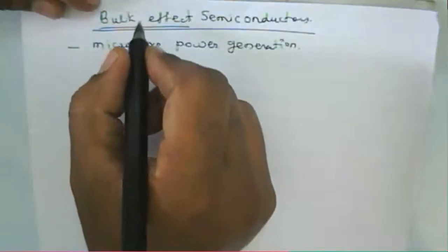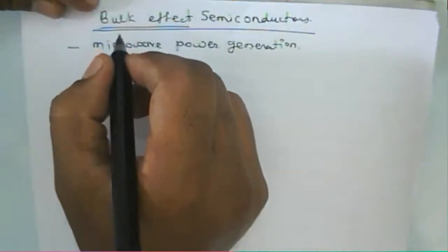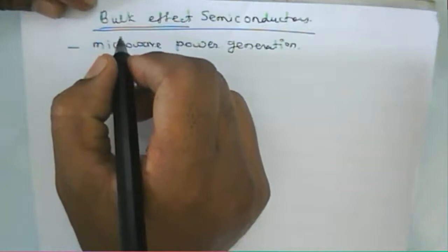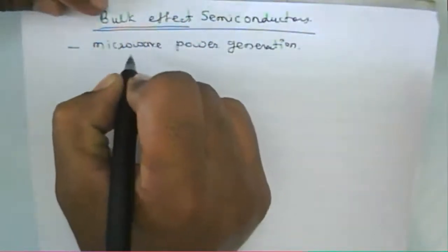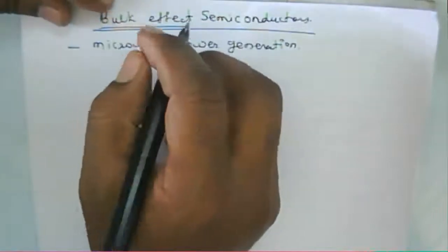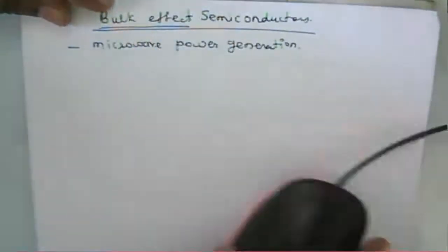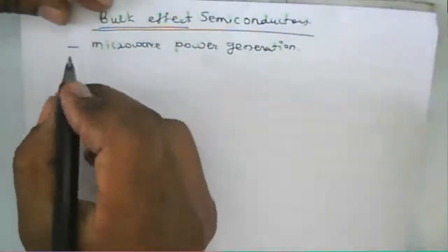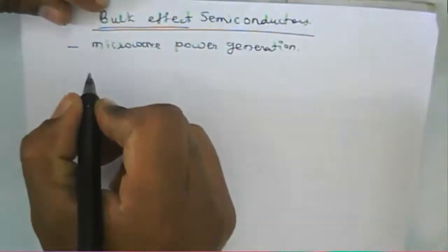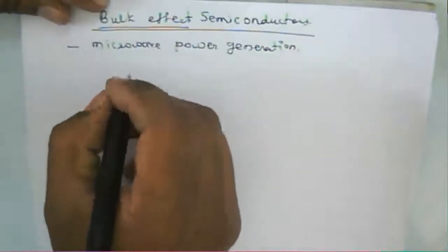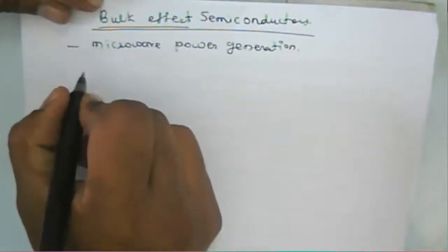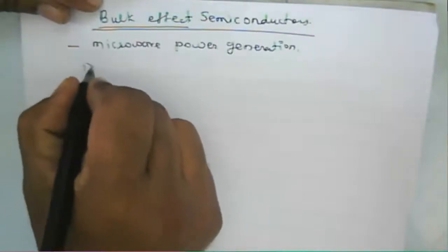But a bulk effect semiconductor can work for higher power, and produces a higher power output for the given microwave signal. So that is about microwave power generation. And there are generally two types of bulk effect semiconductor.